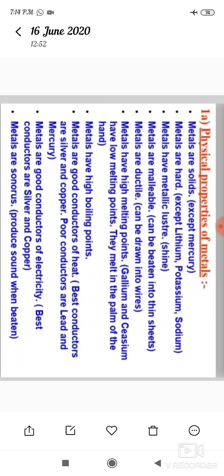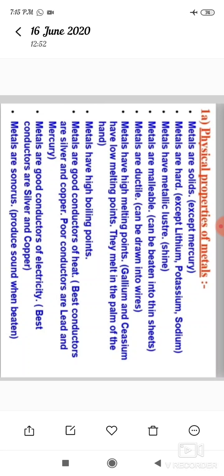Because of their malleability and ductility, metals can be given different shapes according to our needs.